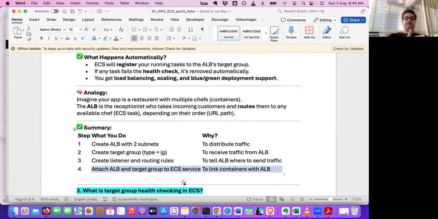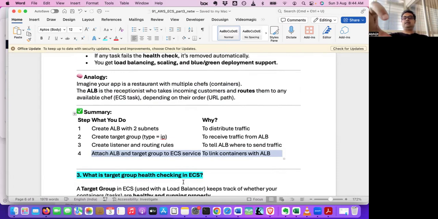We create ALB with 2 subnets, then we create a listener and a target group. A request comes to the listener, then based on the routing rules, it sends to the target group. The target group goes to the task. The task is registered with the target group.